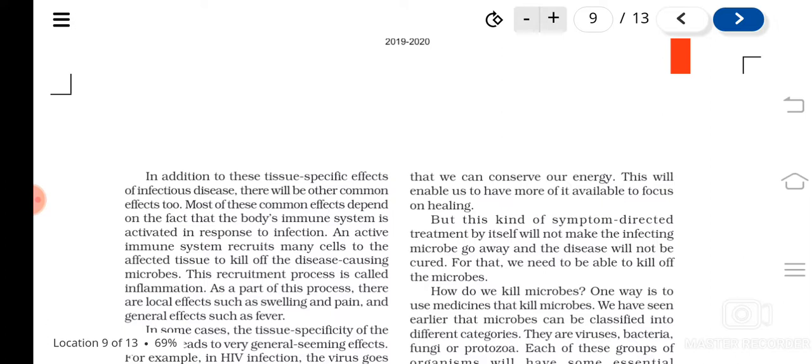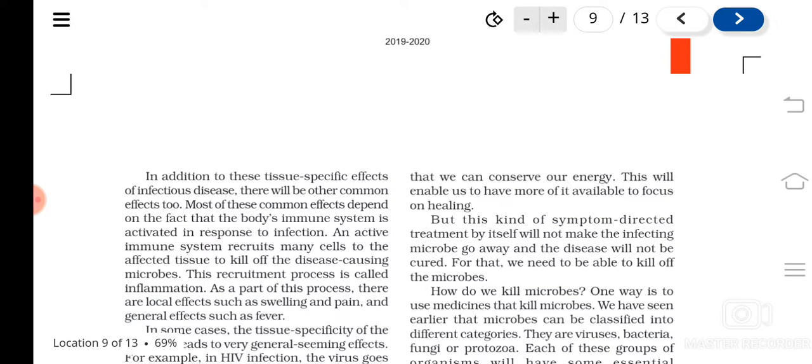Okay, so like this, with symptom-based treatment, we are giving our body enough time to fight against the microorganism by taking rest and some medicines that can reduce the symptoms, and the body slowly fights against the microorganism. Understood? In some cases it is not possible. Why? Because only the symptoms are removed, that doesn't mean the microorganisms died. The microorganism is still there in the body, and that can cause trouble. Understood? So this is not enough for recovering.